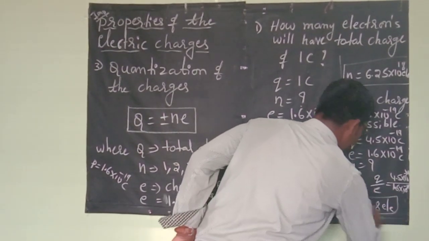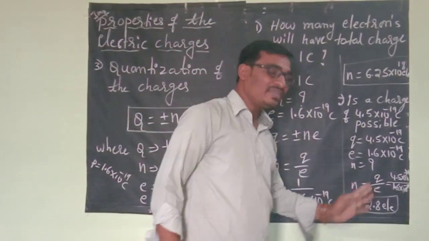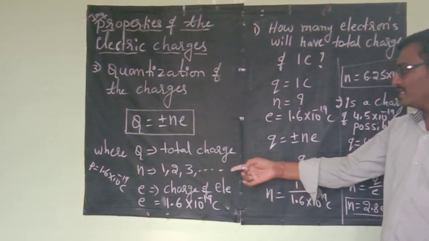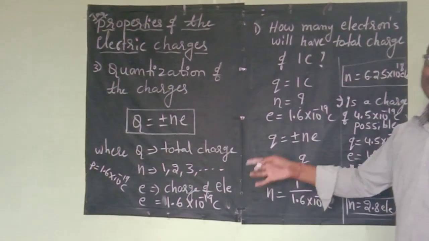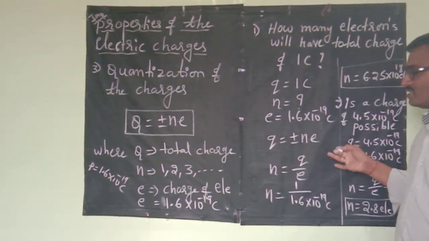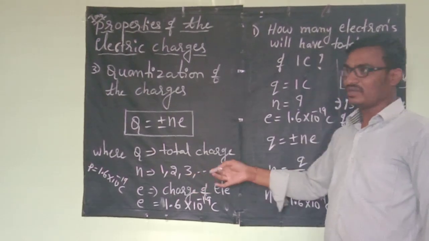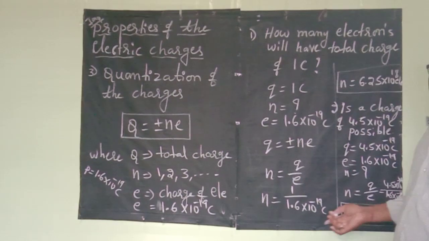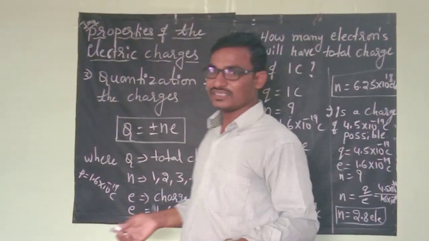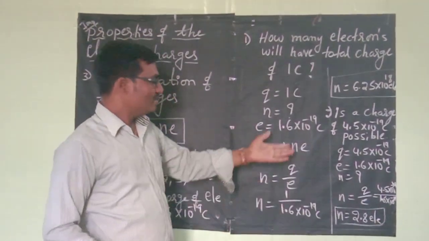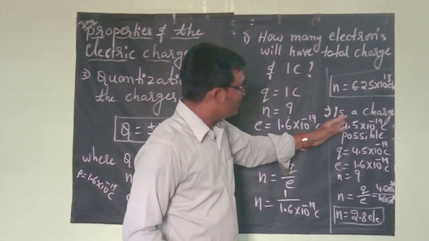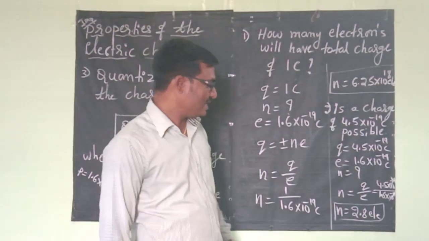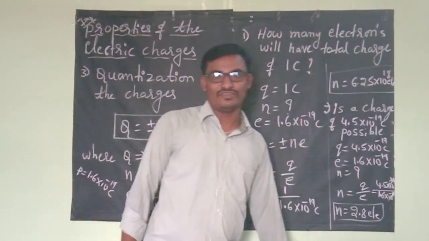It's not possible, because N should be an integer, like 1, 2, 3, 4, 5, 6, 7, 8. But here we are getting a fraction number, 2.8. So it's not possible for this problem because 2.8 is a fraction.